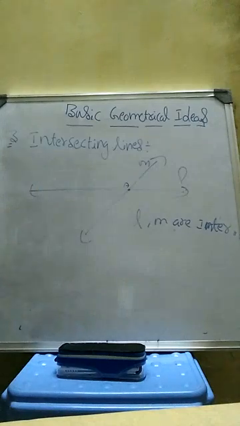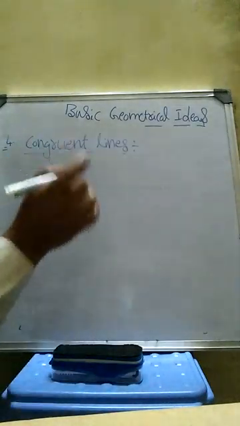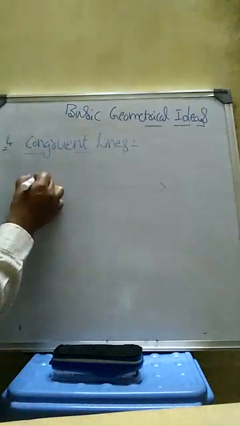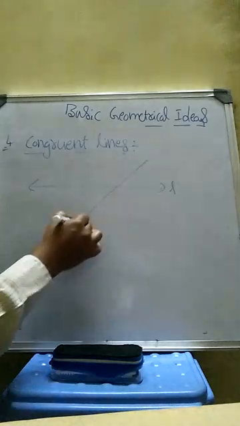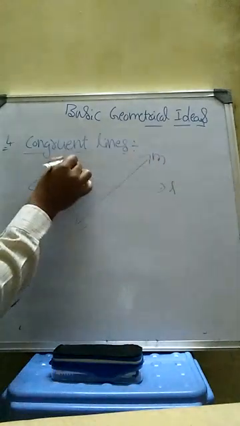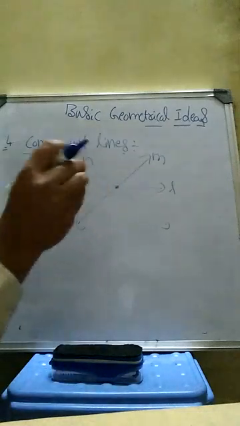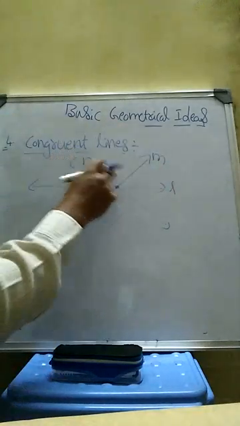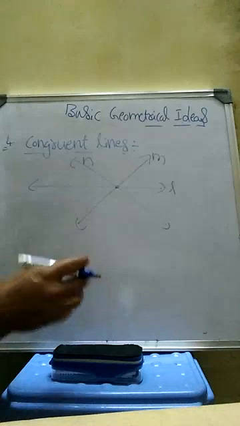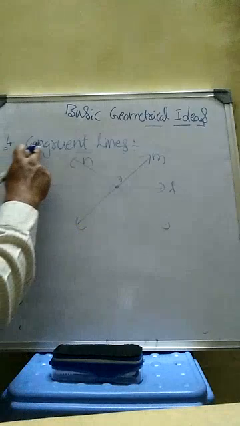Now congruent lines. So intersecting lines means if two lines meet at one point, then they are intersecting. Now coming to congruent, let us assume some lines are there. One line is L, one more line M and one more line N. All these lines pass through one point, meeting at one point. That means if three or more than three lines intersect or meet at a point, then the lines are said to be congruent lines.